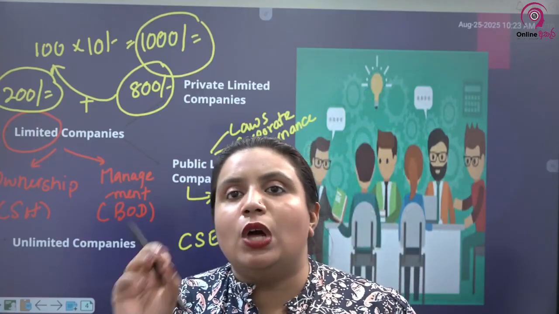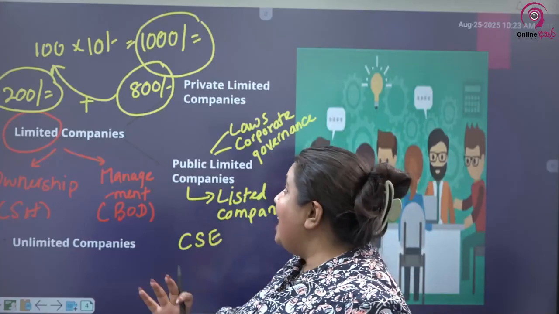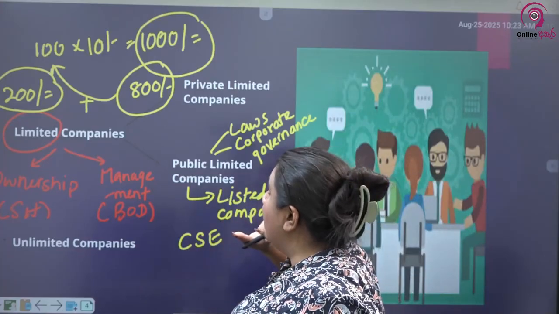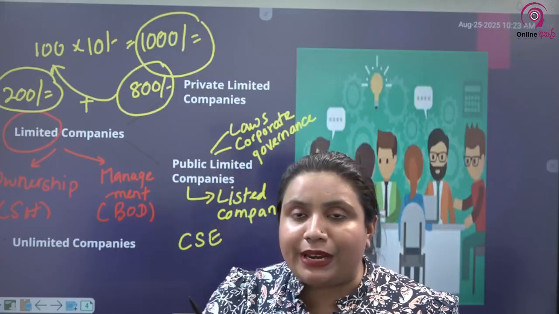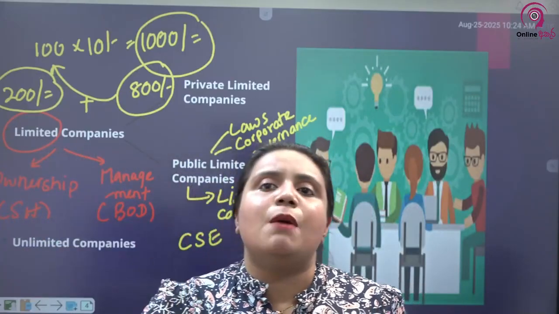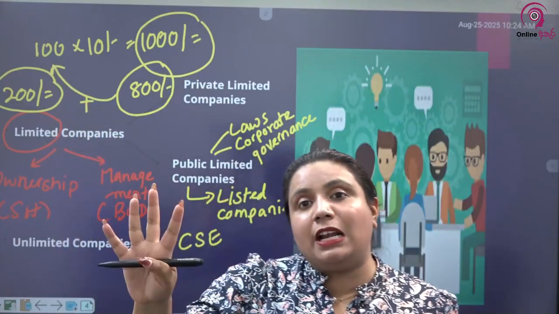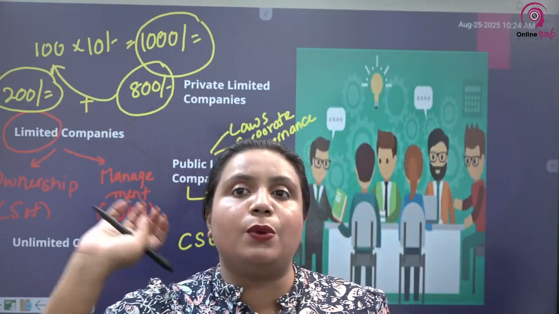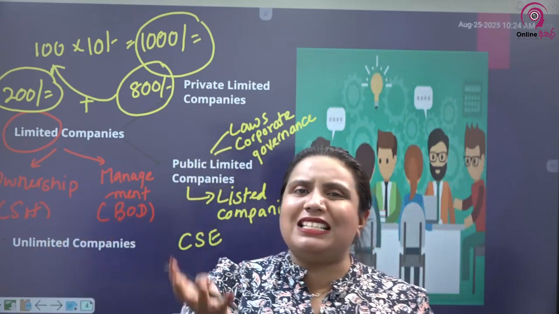That is why I told you, usually when you take the governments or the law, they are most likely bothered about public limited companies more than about private limited companies. So a lot of regulations are lessened when it comes to private limited companies as opposed to public limited companies. Public limited companies have a lot of laws and regulations governing them. But when it comes to private limited companies, there are fewer rules.